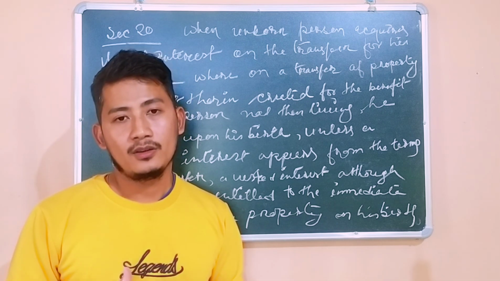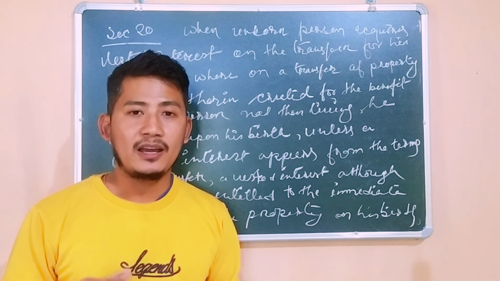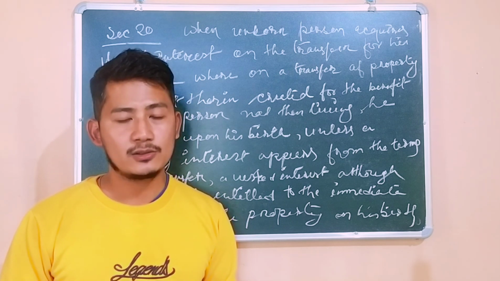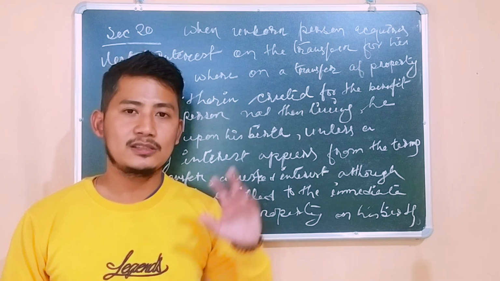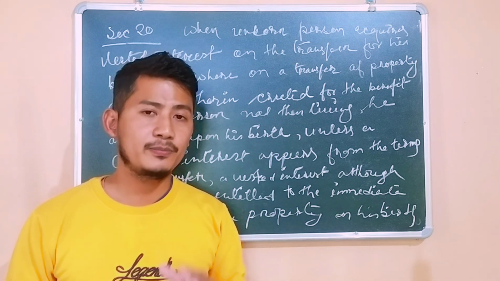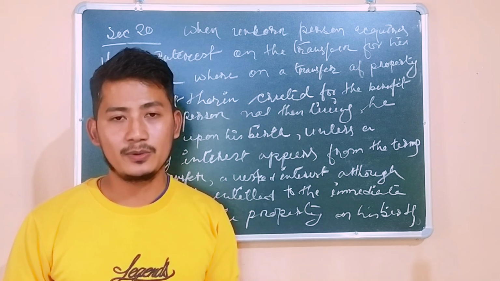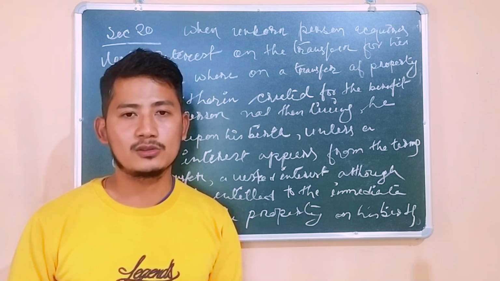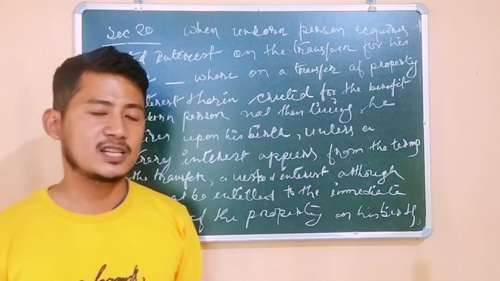We will be discussing the rule against perpetuity and vested interest, contingent interest also. These things are really important. So this section is really important. Please prepare a note for your judicial service exam if you are preparing, and it is also important for the LLB. This is one of the really important topics under the Transfer of Property Act.